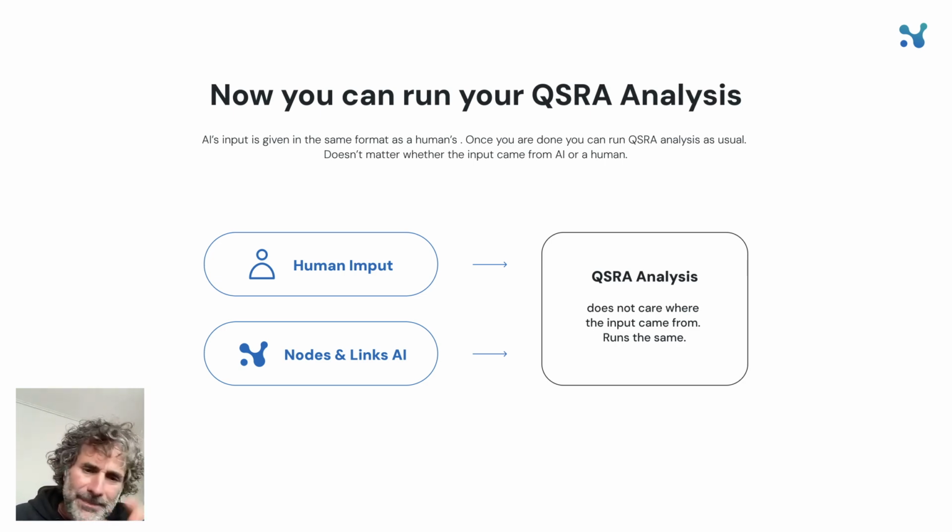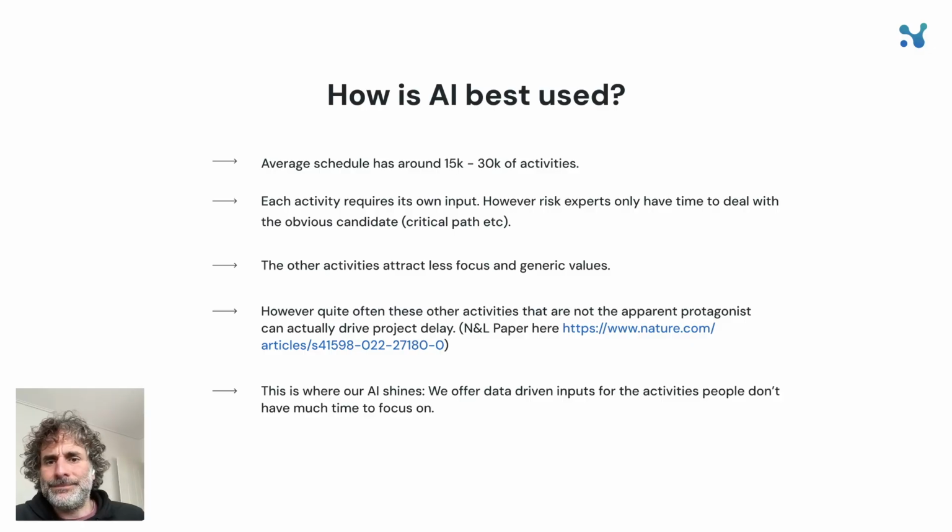But now let me talk to you a little bit about practical application. That was the theory. The AI is not omnipotent, okay? It's a data-driven prediction that can happen at the click of a button. It's not here to replace the risk manager. The AI cannot beat the expertise of a risk manager. But in practical terms, a schedule has around 15 to 30,000 activities. You need to do all that for every single activity, 30,000 times. No one has the time to do that. No one realistically can run a risk workshop for every single activity.